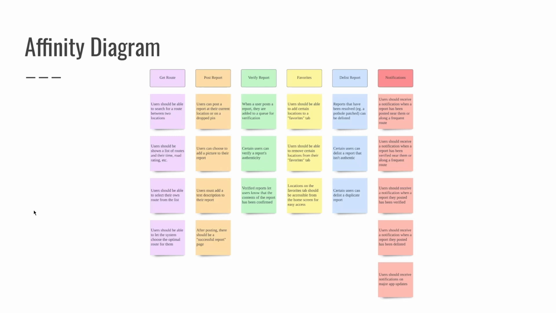Another feature, favorites, enables users to mark specific locations for easier access to them. Notifications would allow users to receive notifications about new road conditions and also receive notifications about their report statuses.